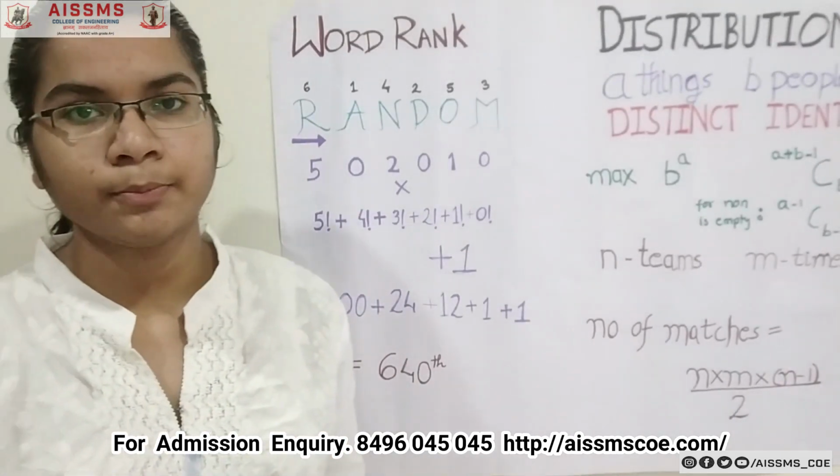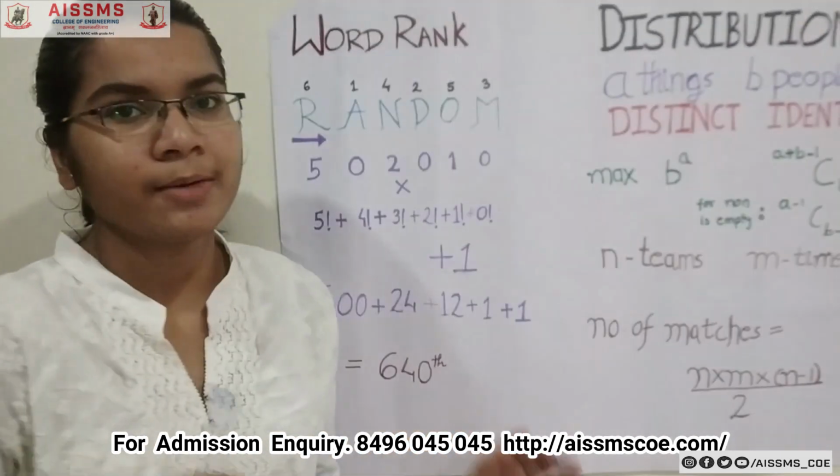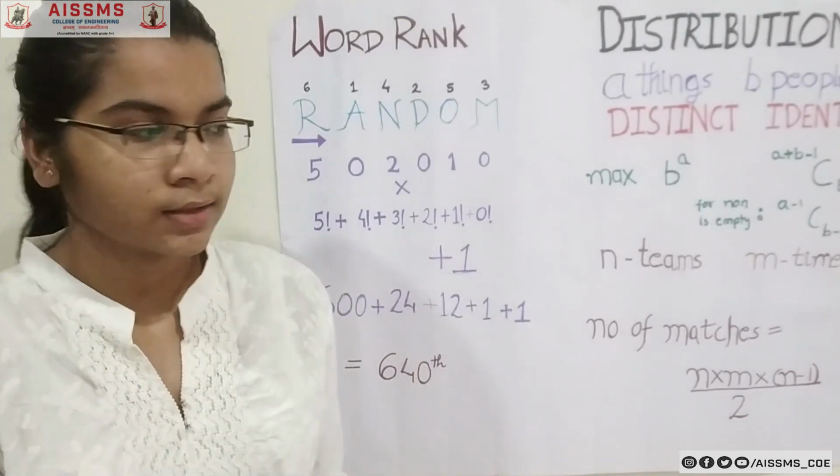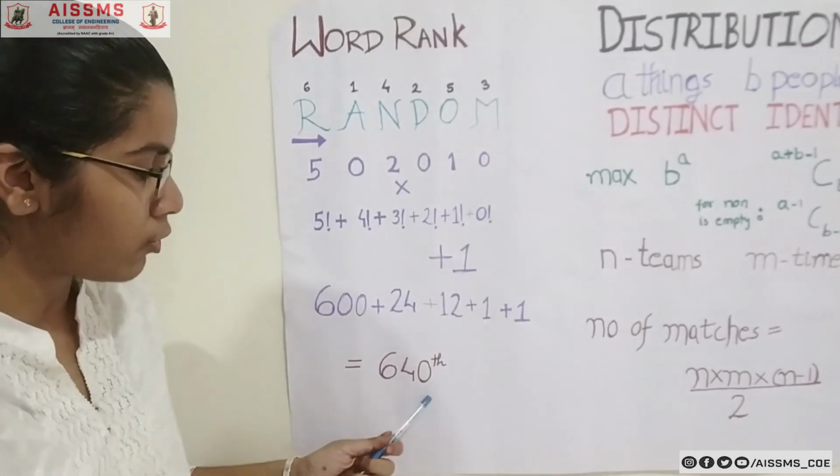And then the most important step is to add 1. Important because you forget it. So always remember, this will give us the exact rank. So after calculating it, we get the rank of the word.